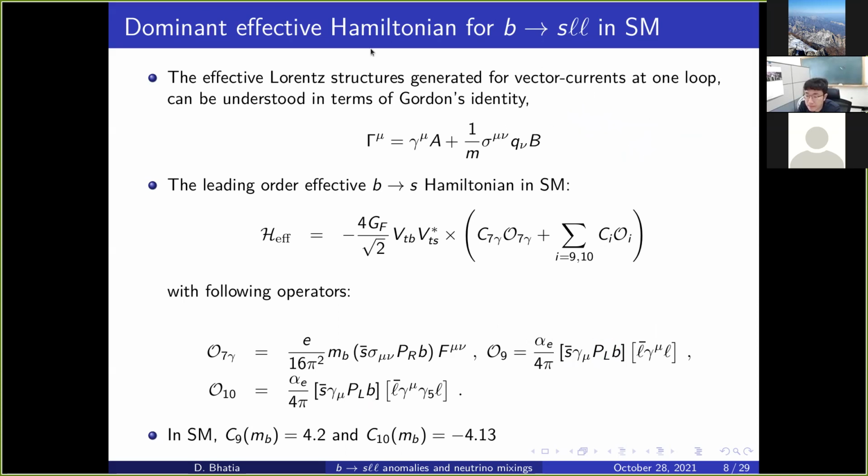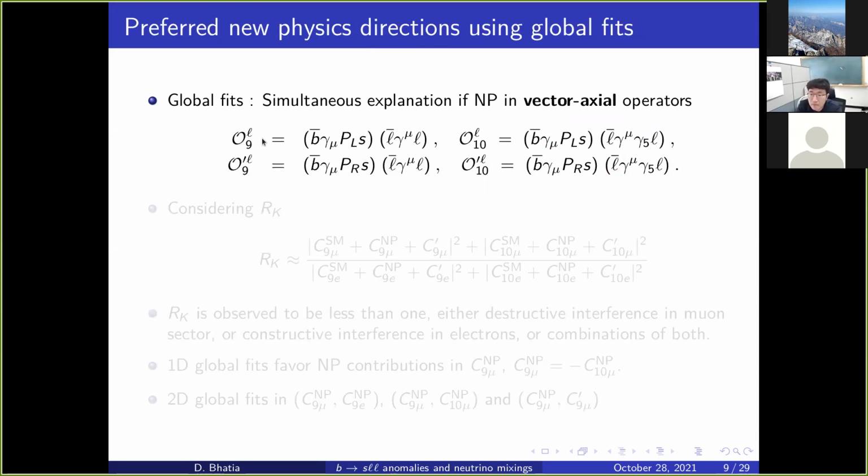And then we can think of this in terms of the following operators. This O9, so we can either correct these operators which are already present in the standard model. This can simply be done with the Z prime, an appropriately charged Z prime, or we can have some O9 prime contributions, which would in principle involve a W prime, or some O10 prime contributions coming from the Z prime current.